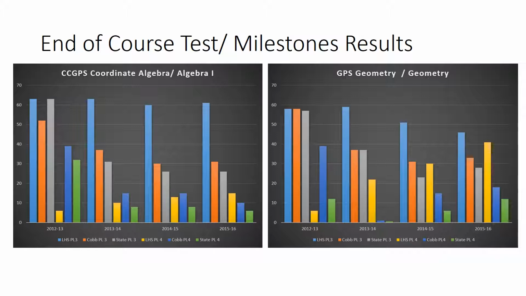We can see whether it was called coordinate algebra or algebra 1, or whether it was GPS geometry or just geometry, as it became known later when it became milestones. You can see here's the line for Lassiter in all four of these years for whether it's meeting the standard, or whether the students were deemed to be proficient on that test. The yellow line is Lassiter either exceeding the standard, or, in the case of the milestones years, being deemed distinguished learners.